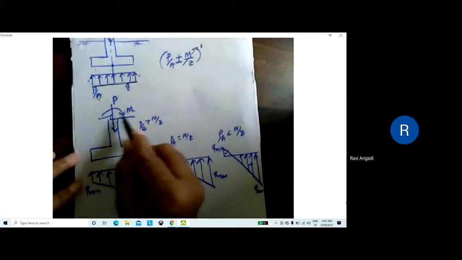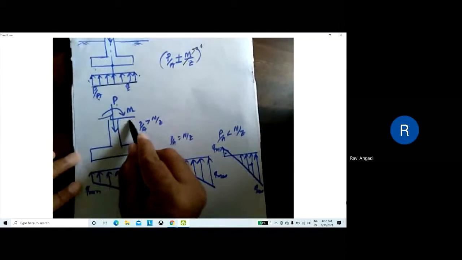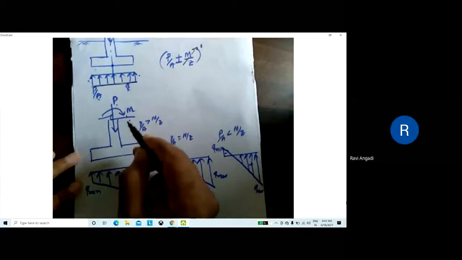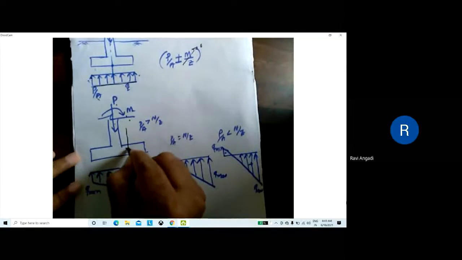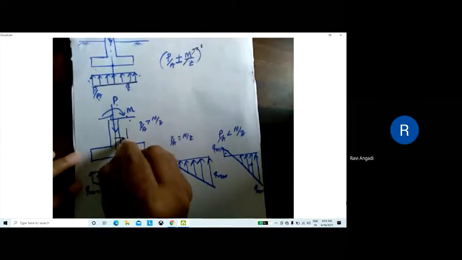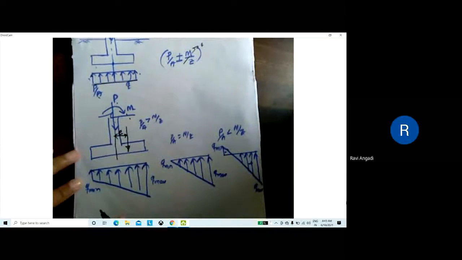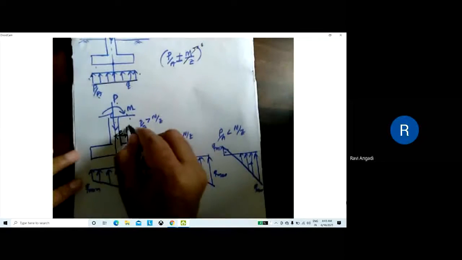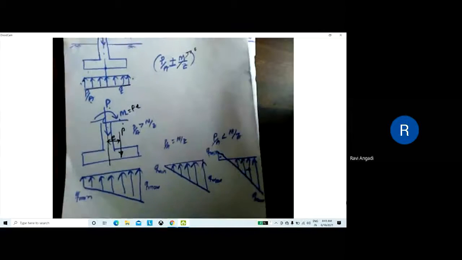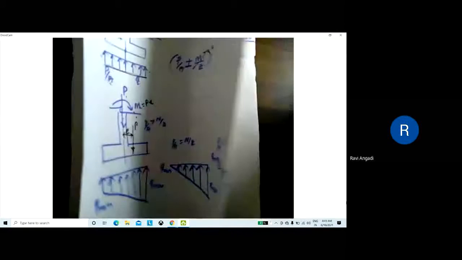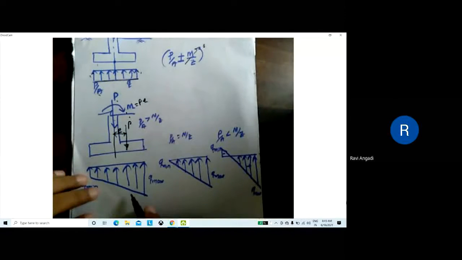If the footing is subjected to moment along with the direct load, this means the load is not concentric. It is acting away from the center, having an eccentricity of E. So this is P, then the moment will be written as P into E. Then the footing is subjected to bending like this. Are you understanding?